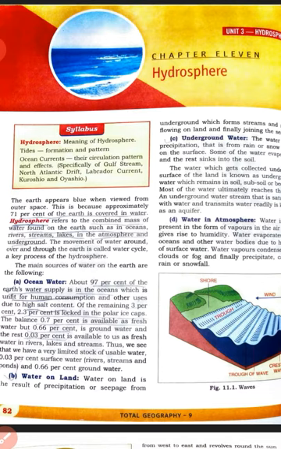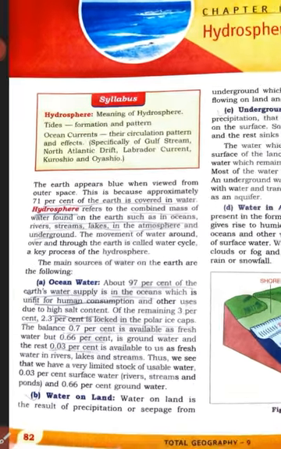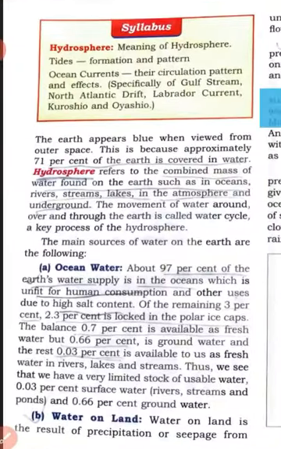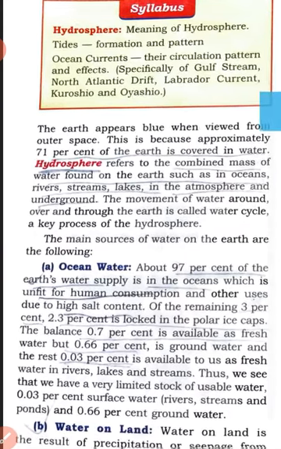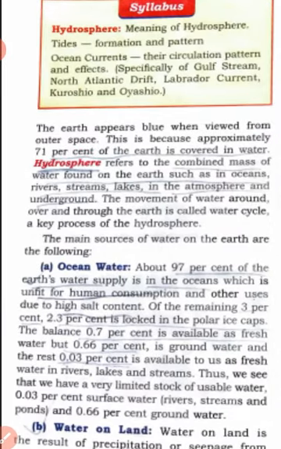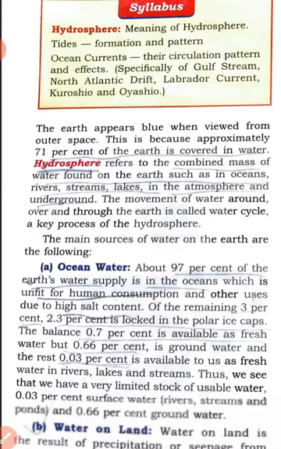We will discuss the tides, how they form, and what the different factors are. Okay, let's start the chapter. At first is the hydrosphere that I have told. It comprises many parts, like the underground water, the water present in the atmosphere, and even that found in various lakes, rivers, streams, or any kind of water body. So it is the hydrosphere.